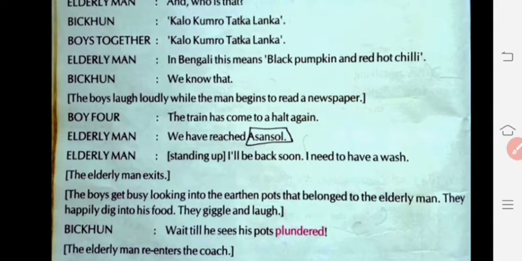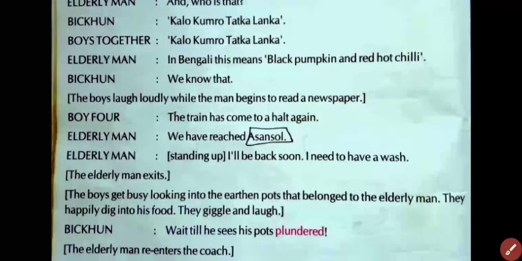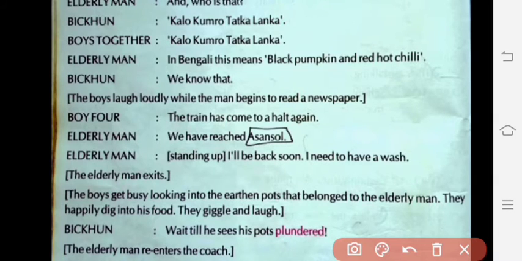When the elderly man left the place, immediately all the boys surrounded the earthen pots and looked inside, started laughing and giggling. That is the word giggle. Giggle is also a kind of laughing, but it's called secret laughing. It is a laugh in which nobody knows you are laughing. You keep your hands on your mouth and start laughing. It's called giggle. Now Bhikkhun says, "Wait till he sees his pots plundered."